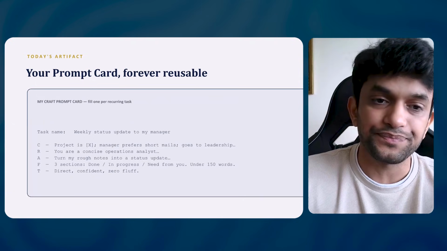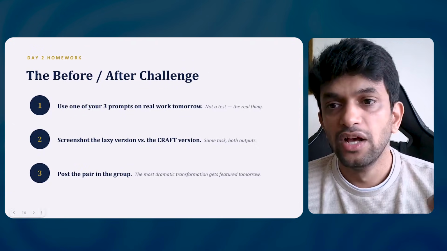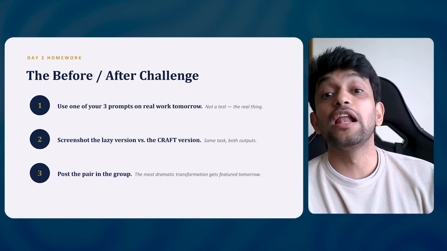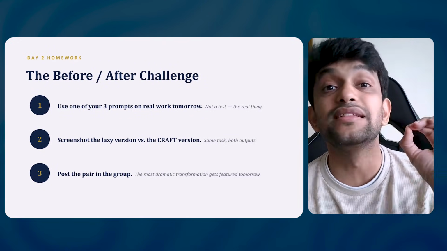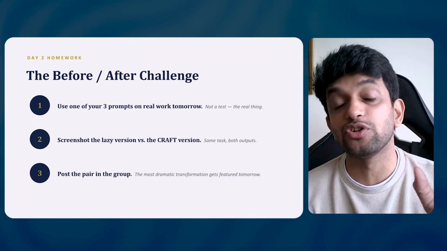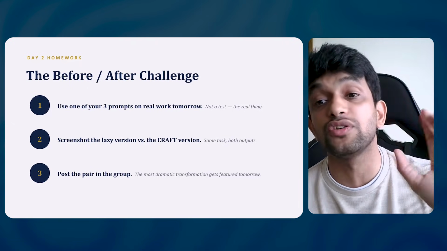Okay, perfect. So guys, here's the homework for now. Use one of the 3 prompts on your real work tomorrow, not as a test. Try this in your real work. Screenshot the lazy prompt versus the CRAFT version. You will see what the difference is.